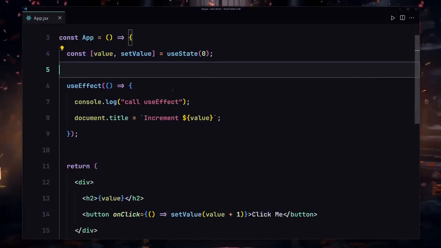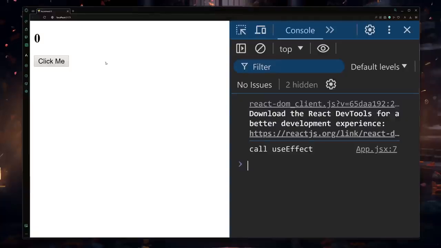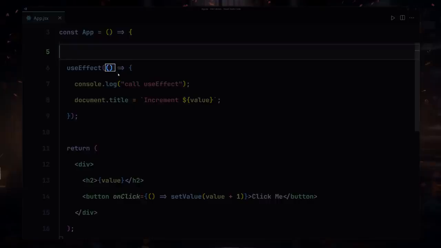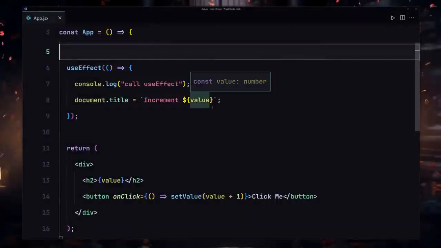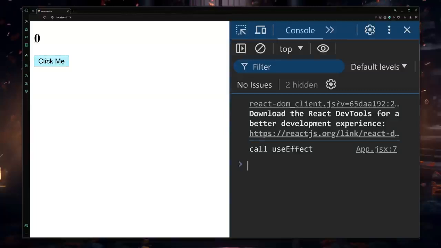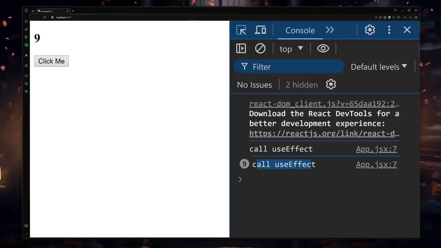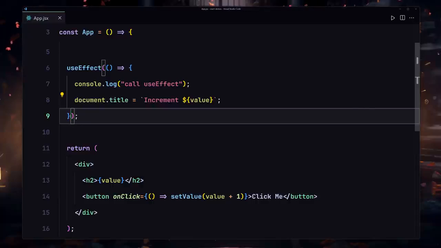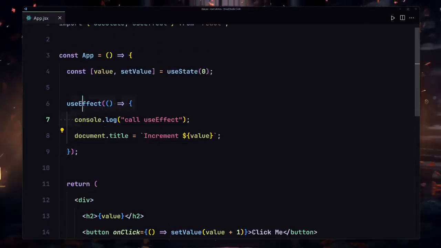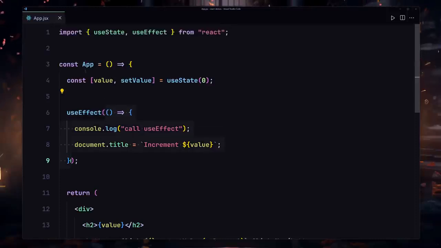So yeah, here you can see now anytime I change something inside my component, that callback function will fire every single time. If I click on this button, it's going to give us that message once again. If I click on there once again, you can see my title is changing, and I am also getting this result right here inside my console. So why is that? That's because we are not providing any dependency array right here. So when we are not providing any dependency array to our useEffect, it will run this code every single time whenever our component re-renders. So I want you to keep that in mind.